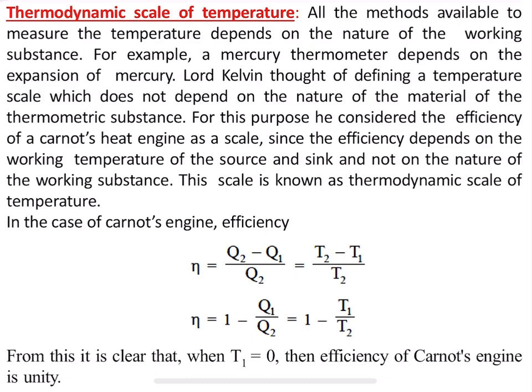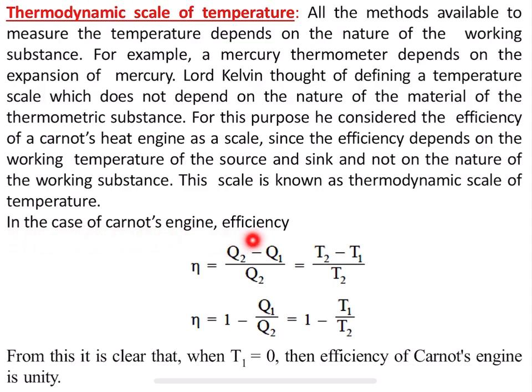So, this scale is known as thermodynamic scale of temperature. A thermodynamic scale of temperature means a temperature which is defined based on the working temperature of the source and sink, and not on the nature of the working substance. So, this is what is called a thermodynamic scale of temperature.